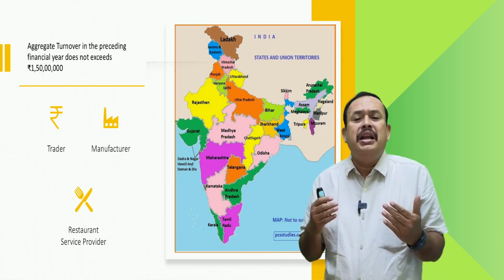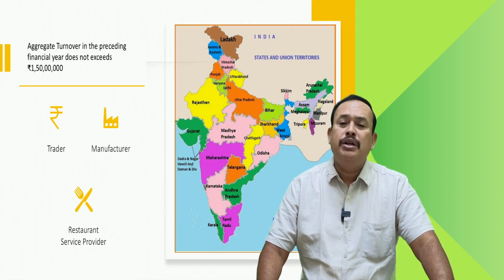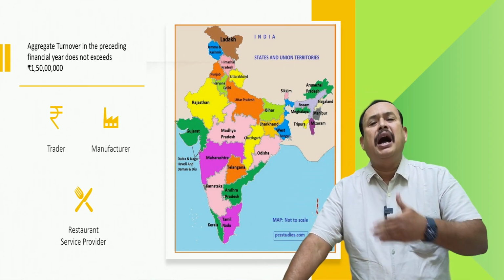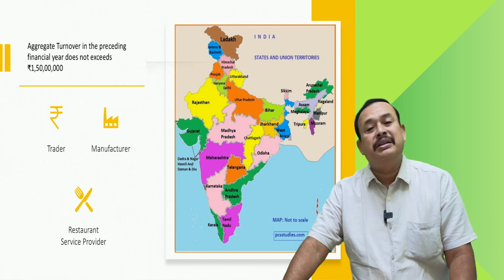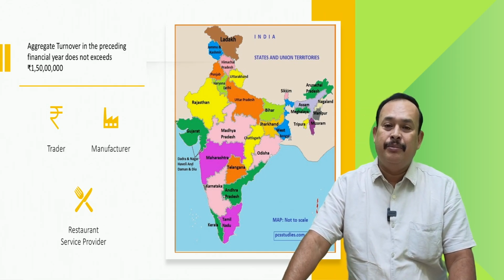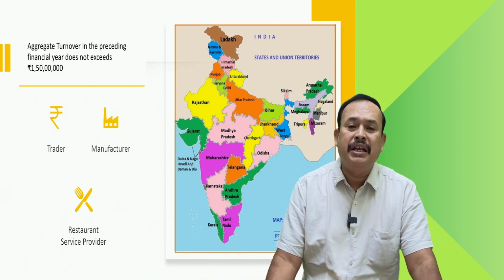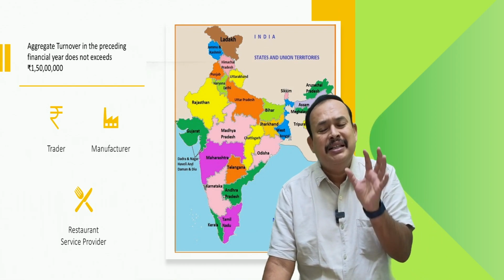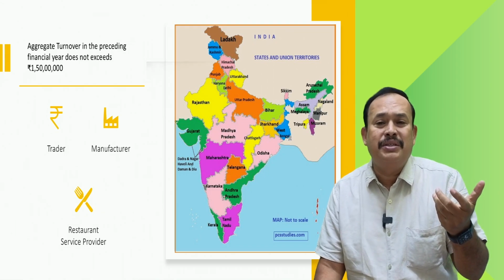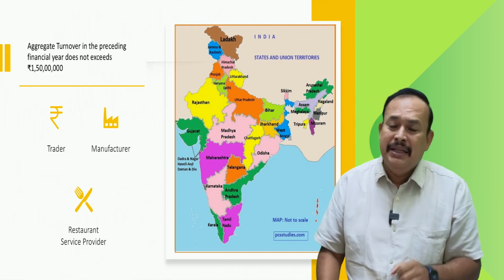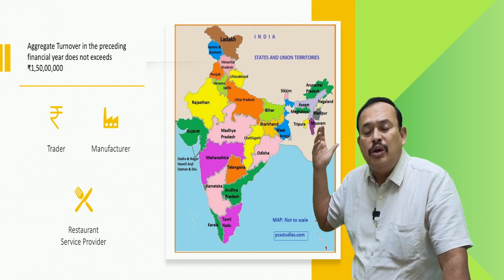So it is really helpful for the MSME sectors, especially micro, small, and medium enterprises. Yes, it is a highly helpful tool extended by the government. Grow first, then pay the tax next is the concept of the composition scheme. If you want the composition scheme, yes, you can have it, but you should satisfy certain conditions set by the GST Council and notified by the government. All over India, aggregate turnover should not exceed 1 crore 50 lakhs.